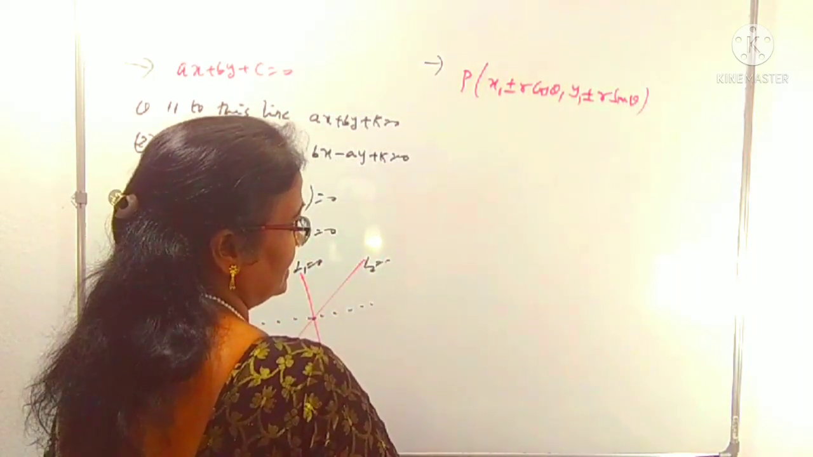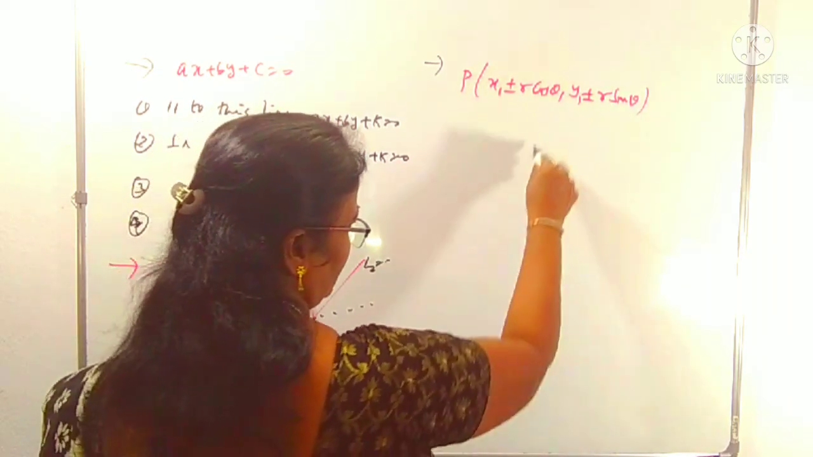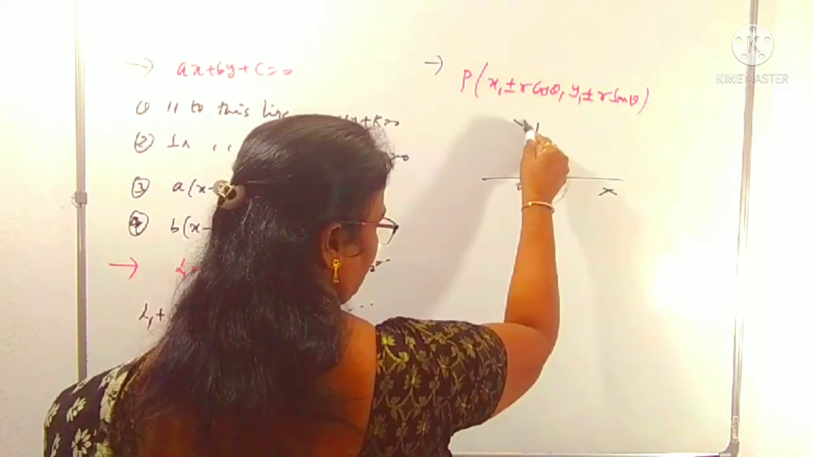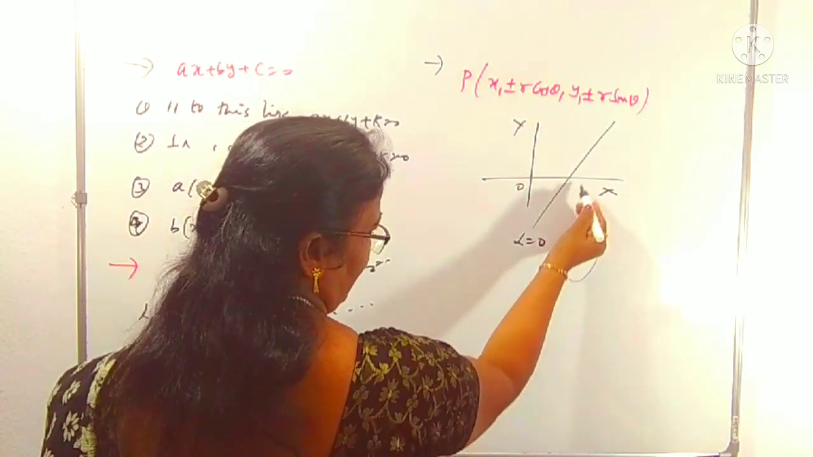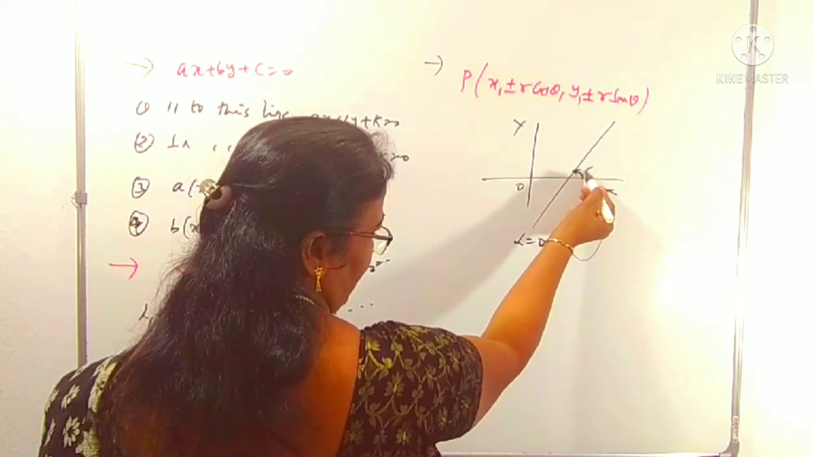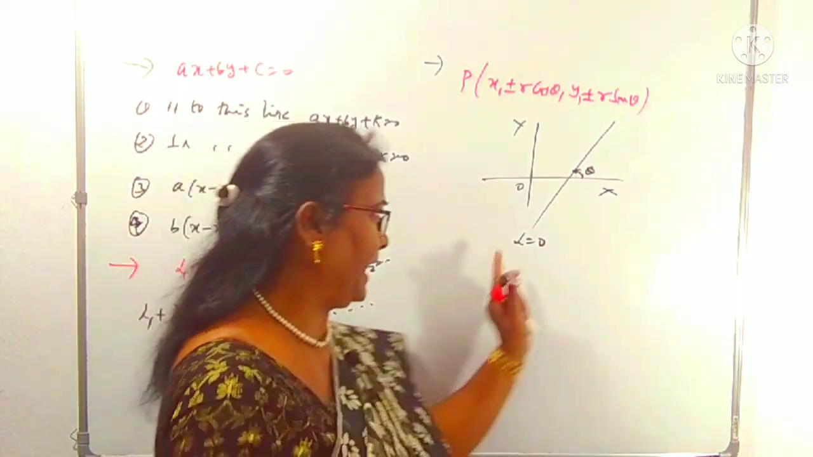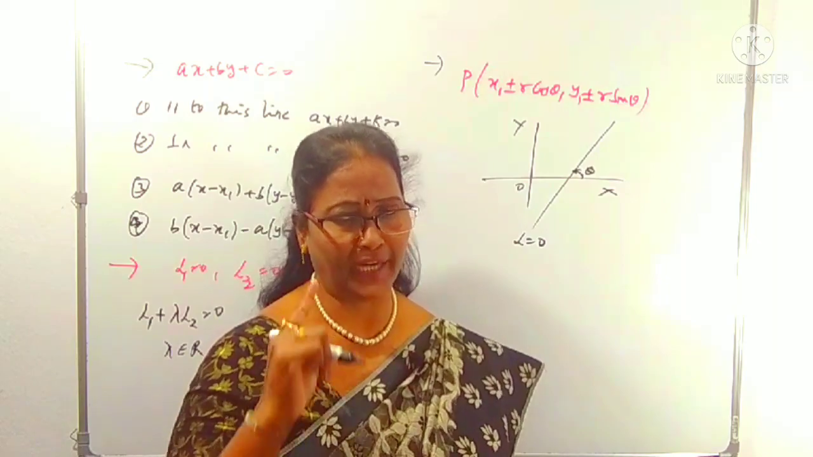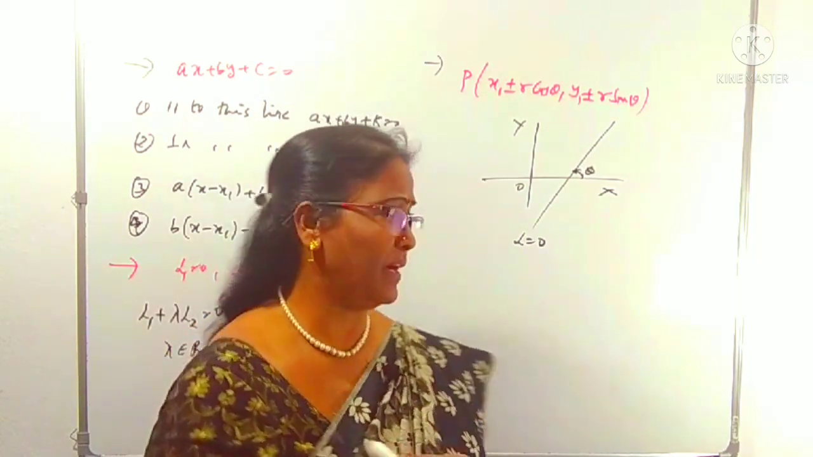Here you can understand this parametric point. Suppose this is the x-axis, this is the y-axis. Suppose L equals 0 is a line that makes an angle theta with the x-axis in the anti-clockwise direction. This is called the angle of inclination of this line. What the angle of inclination and the slope are, I discussed in part 1.